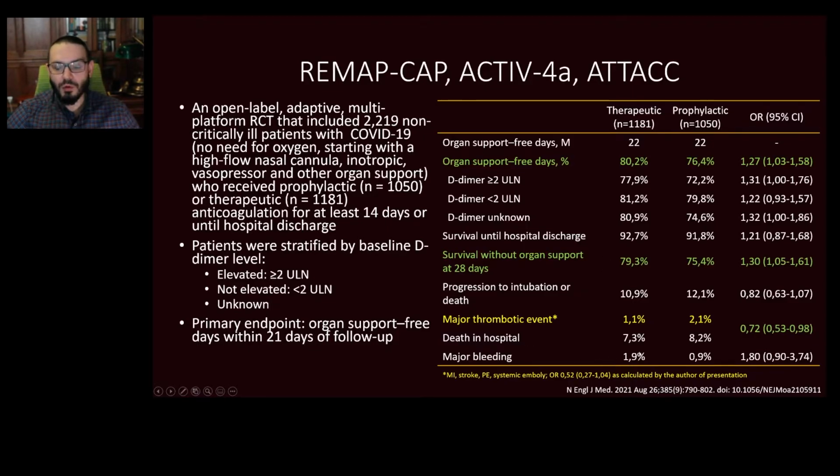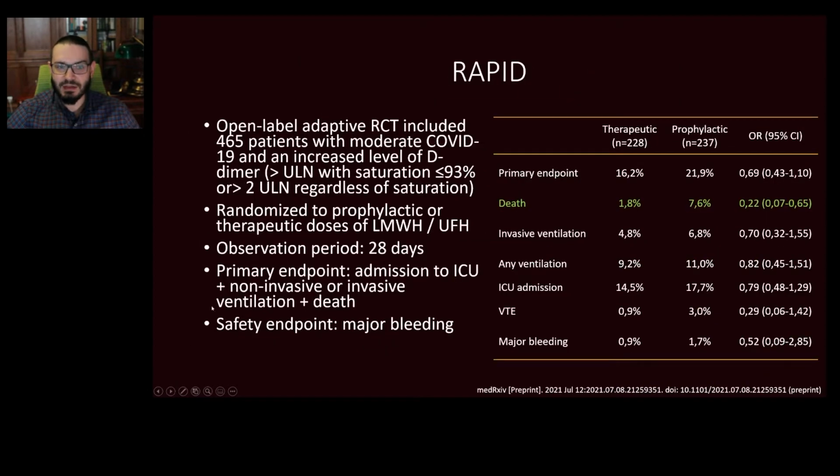Major bleeding was more common with therapeutic anticoagulation, but the difference was not statistically significant. Another trial, the RAPID trial, randomized those who had COVID and elevated D-dimer to therapeutic or prophylactic anticoagulation. The primary endpoint, combining admission to intensive care unit, non-invasive or invasive ventilation, and death, was not different in both groups. However, separate assessment of deaths showed a favor of therapeutic anticoagulation, without any difference in the other components of the primary endpoint.